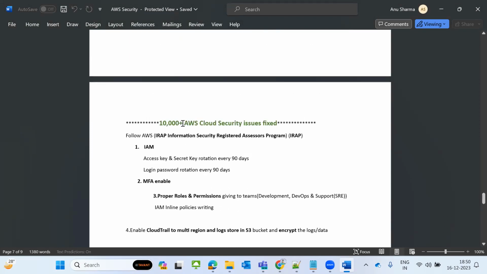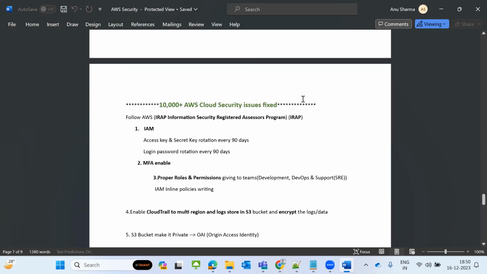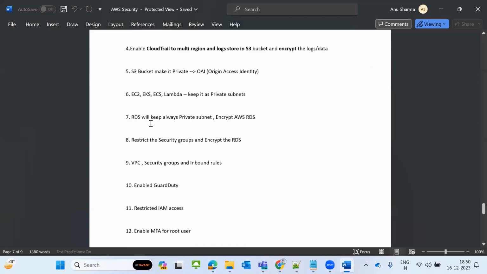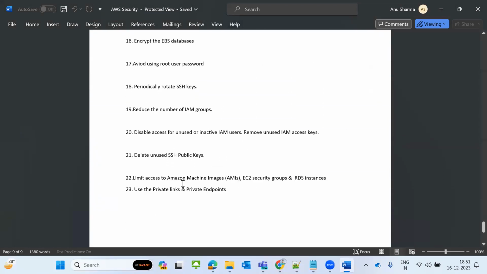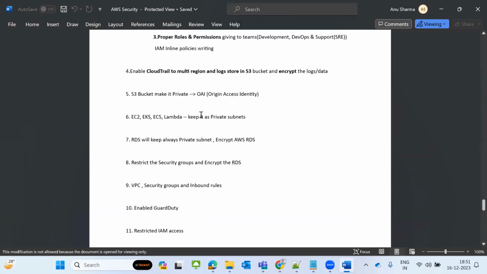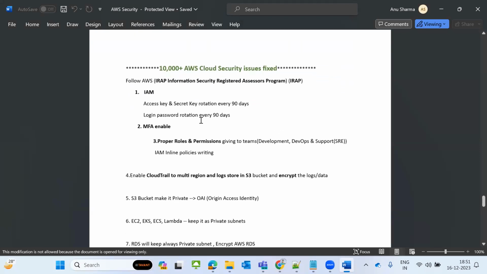I used to manage more than 10,000 AWS accounts. I have displayed 23 security issues here. I don't want to keep all 10,000 here; I kept the majority of the high-level security issues we got.